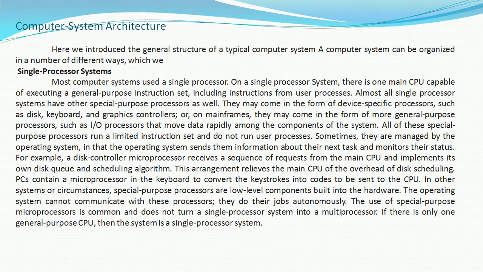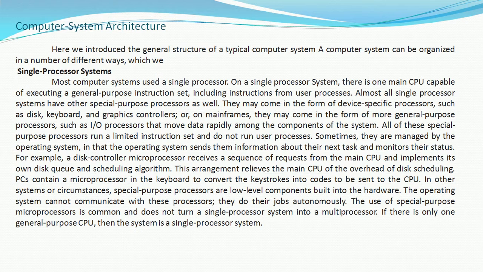All these special purpose processors run a limited instruction set and do not run user processes. Sometimes they are managed by the operating system, in that the operating system sends them information about their next task and monitors their status.